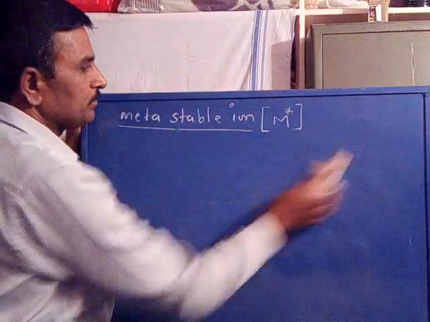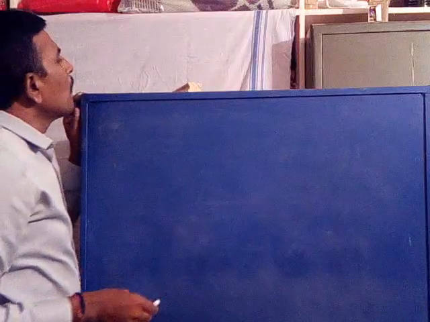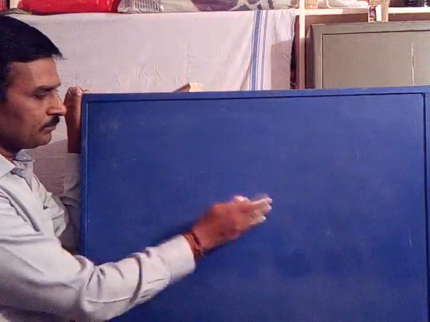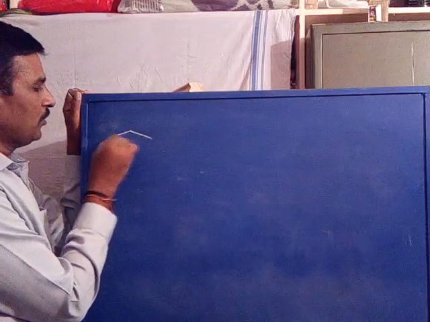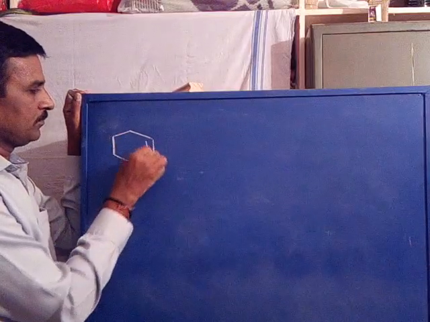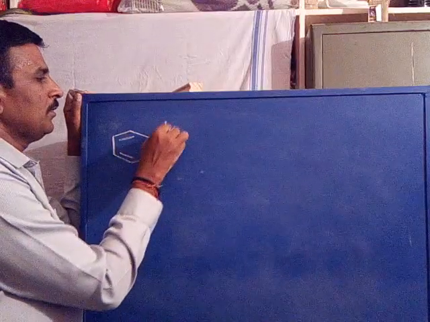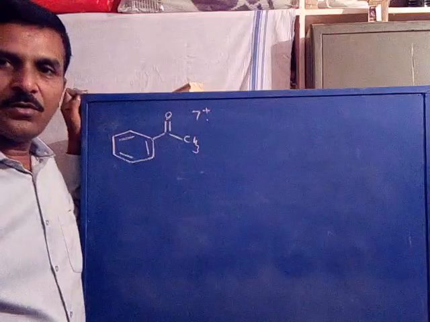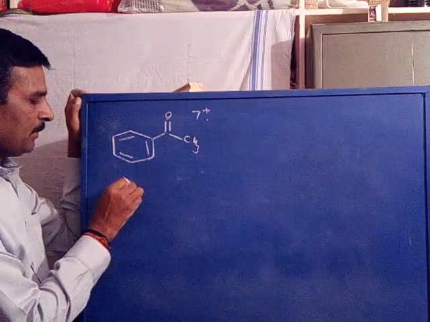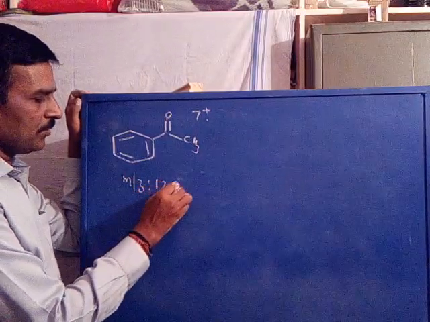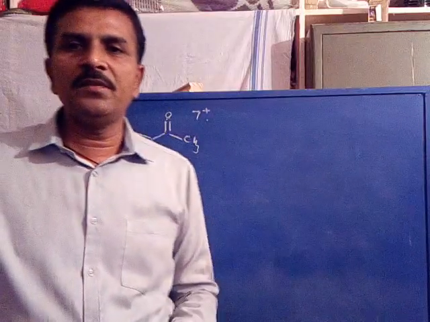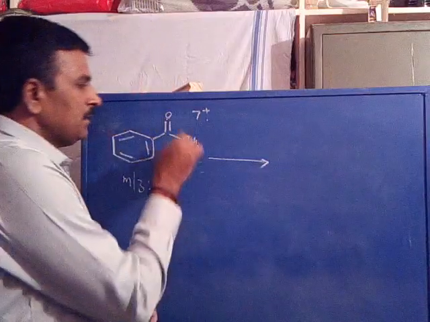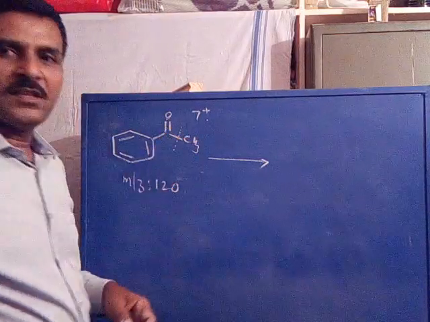For example, you take acetophenone, C double bond O CH3, molecular ion with M by Z value of 120. Now it may undergo fragmentation by cleavage of its CH3 group.